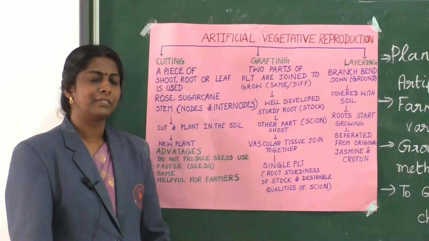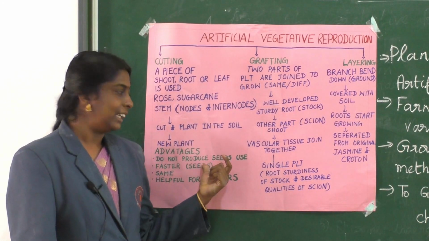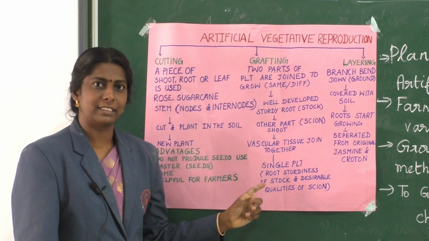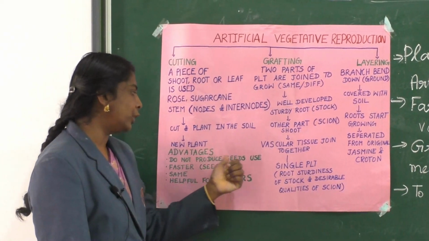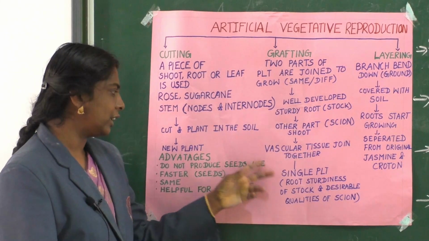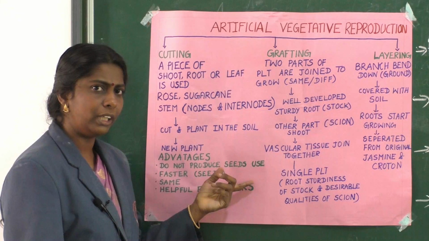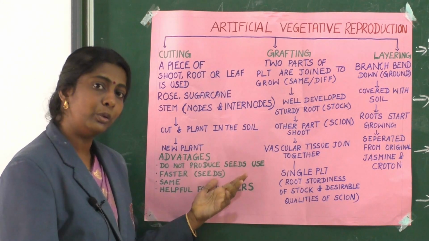Fine, okay. Now students, we are going to see the advantages of using all these artificial vegetative reproduction methods. The first point is they do not produce seeds. Here we are using the particular part of the plant to produce a new plant, so we are not using seeds to produce a new plant.